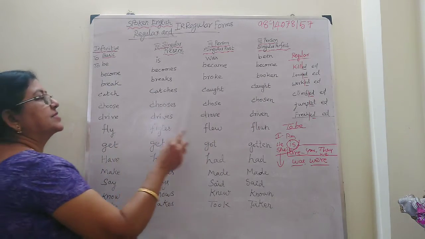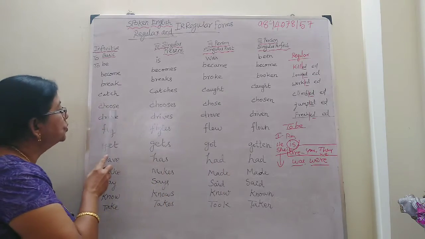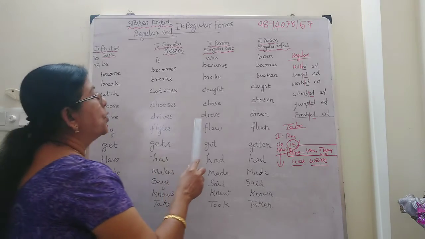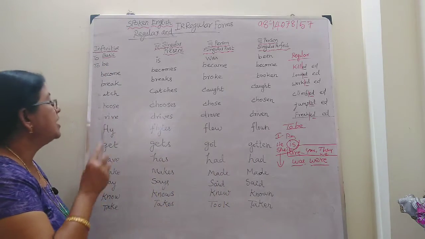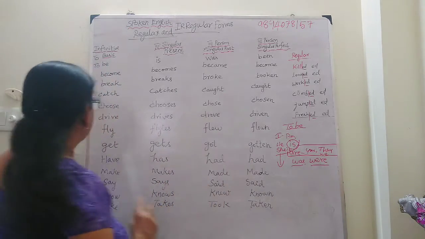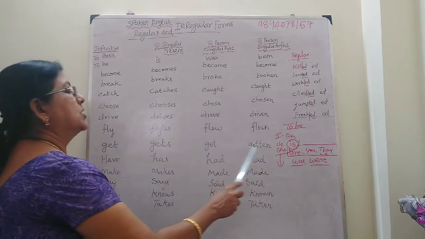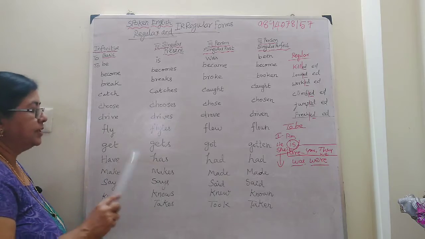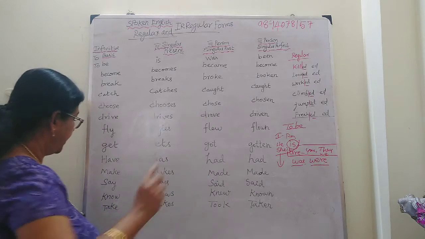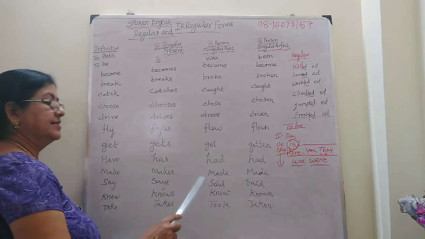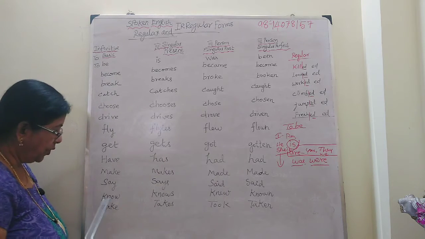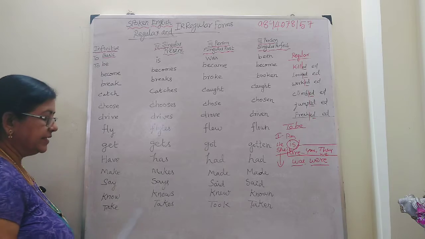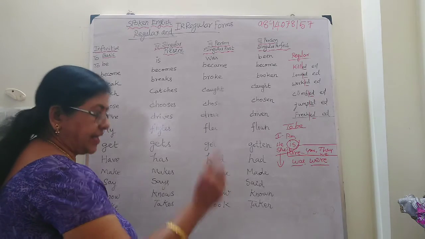Catch, catches, caught, caught. Choose, chooses, chose, chosen. Drive, drives, drove, driven. Fly, flies, flew, flown. Get, gets, got, gotten. Have, has, had, had. Make, makes, made, made. Say, says, said, said. Know, knows, knew, known. Take, takes, took, taken.